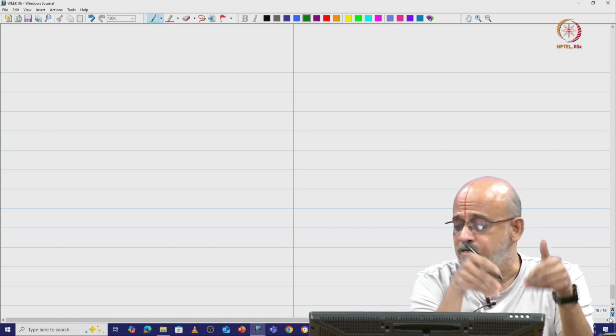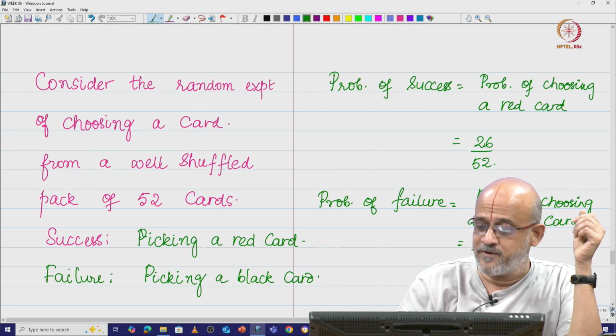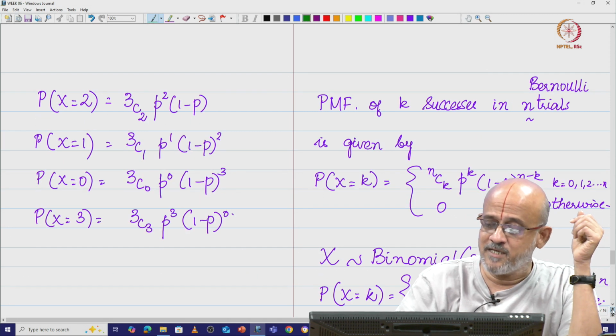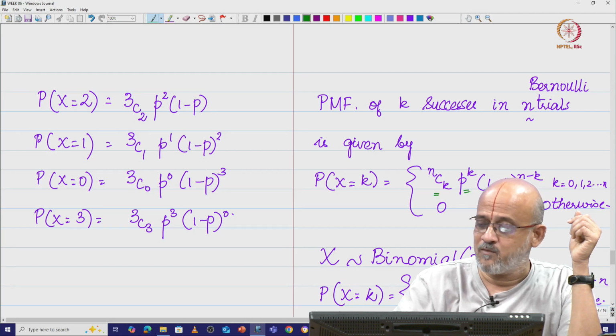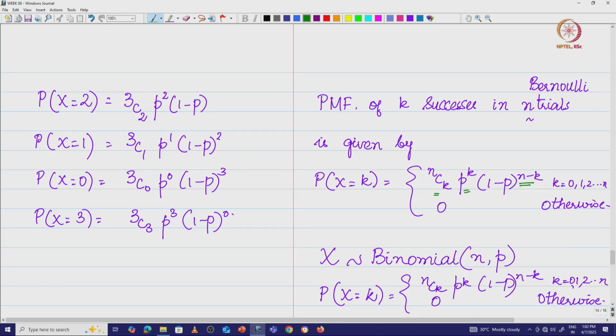We have written our binomial distribution as n choose k, p power k, and 1 minus p power n minus k. Now what happens? In the first trial, the probability of success was, let us say, 50%, 0.5, and the probability of failure was 0.5.